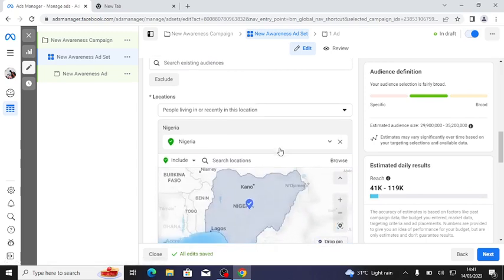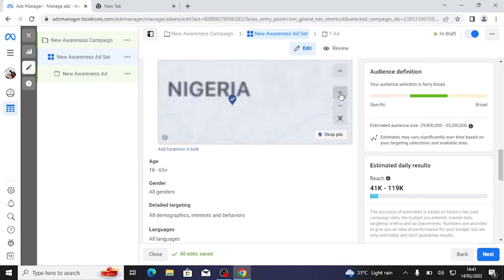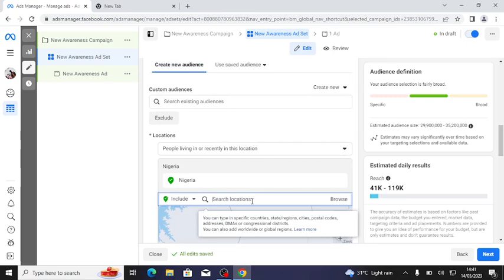Let's see, this is Nigeria. You can zoom in. This is Nigeria, right? But instead of wasting time doing this, you can just search, for example, Oyo.